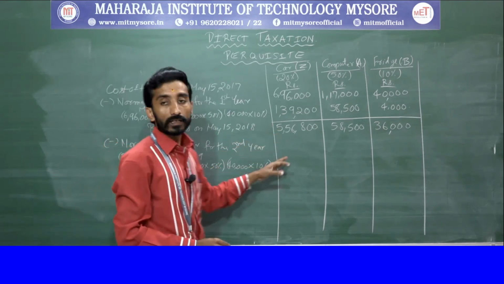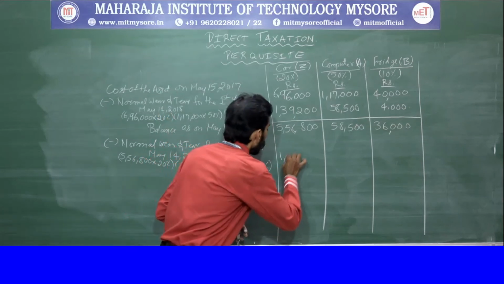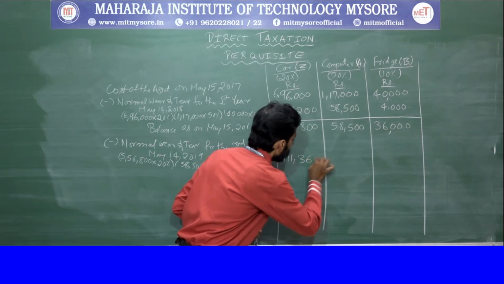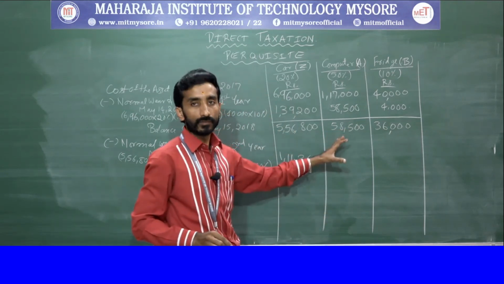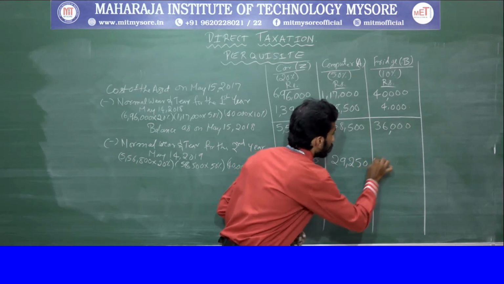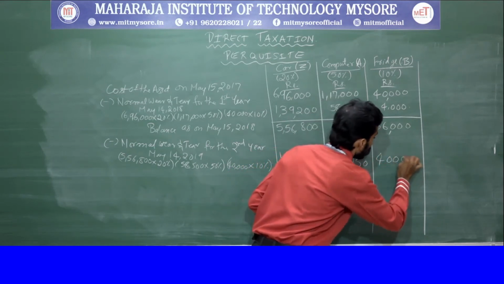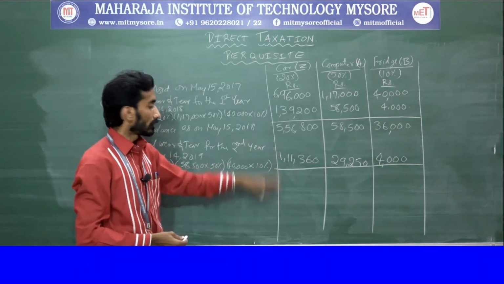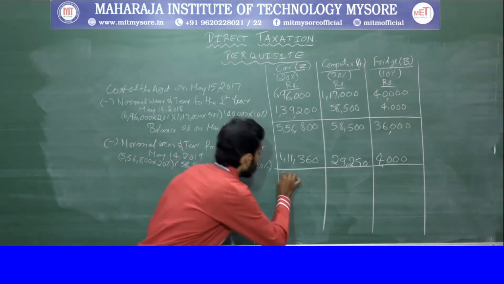Clear? If you calculate, you will get 1,11,360 for this. For this it is 50%, that is 29,250. For this it is the same 4,000. Clear? Afterwards you deduct the value.